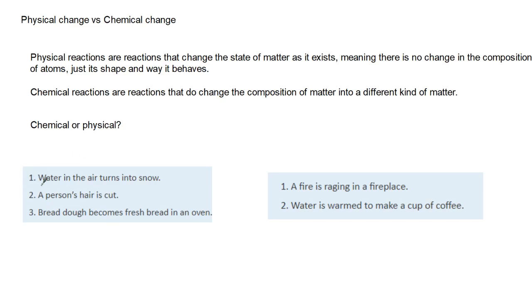Number one, water in the air turns into snow. Is that a physical or chemical reaction? It's a physical reaction. It changes shape and the way it behaves. It changes the state of matter, but it doesn't change the composition of atoms. It's still H2O, still dihydrogen oxide. It doesn't change anything except its shape and its state of matter.